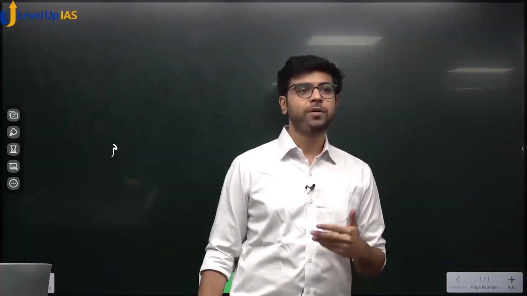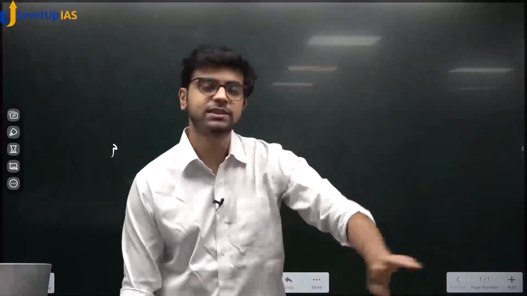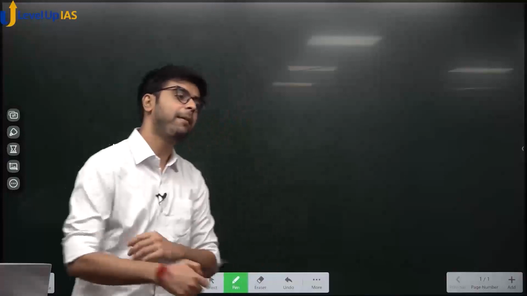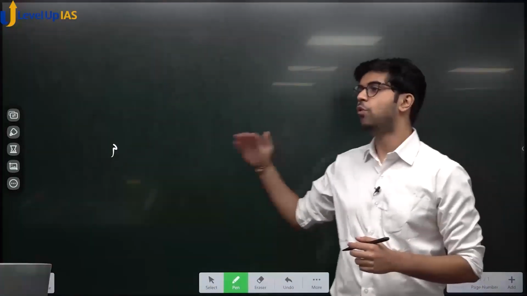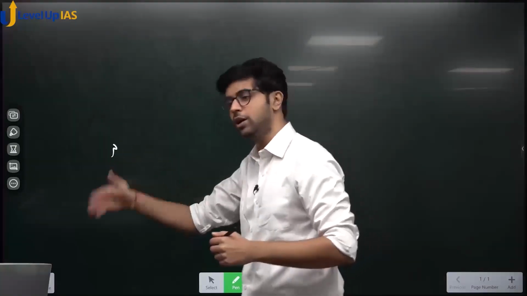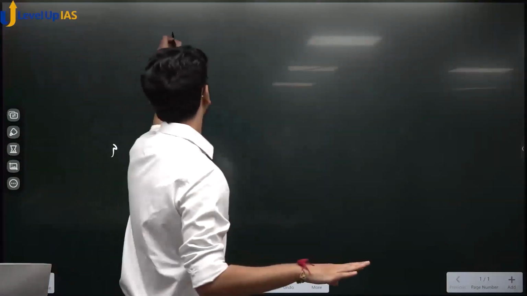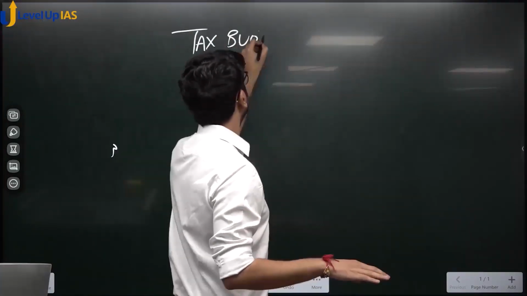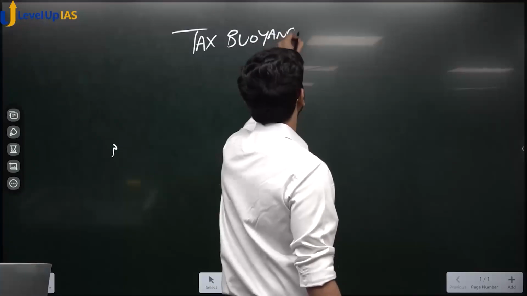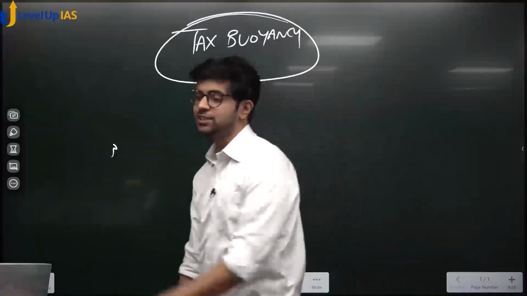What do you call the phenomenon where tax increases more than in proportion to the increase in GDP? What happens? What do you think happens? What happens when tax increases more in proportion compared to an increase in GDP? We call it tax buoyancy. Yes or no? We call it tax buoyancy.